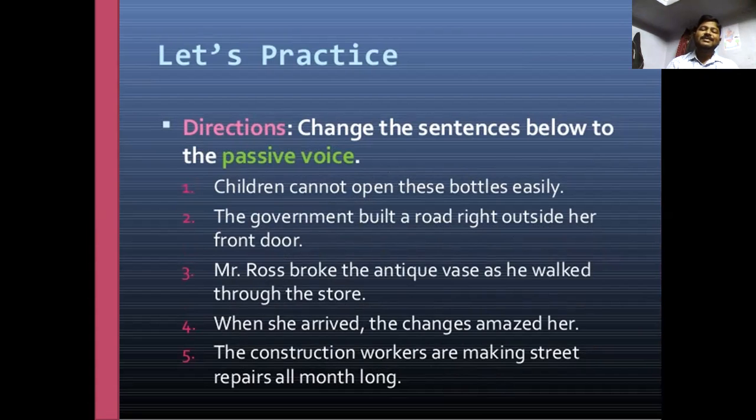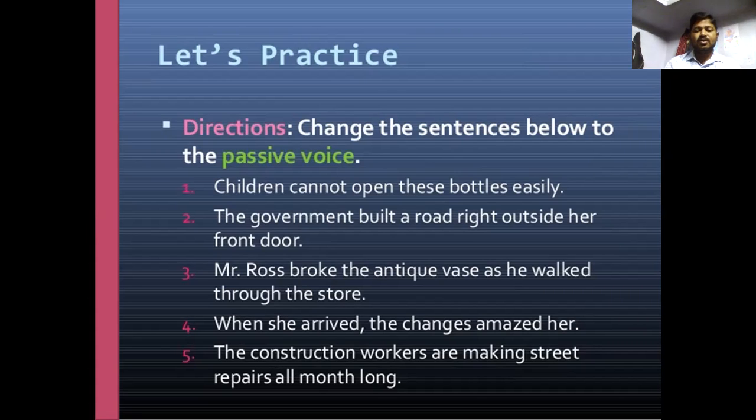The government built a road right outside her front door. A road was built by the government right outside of her front door.